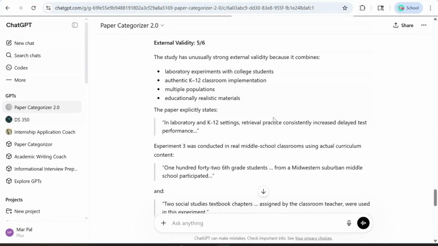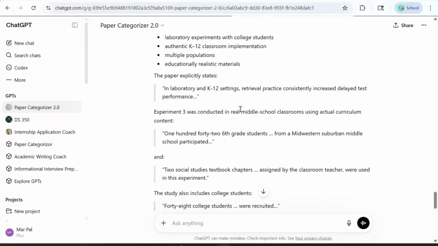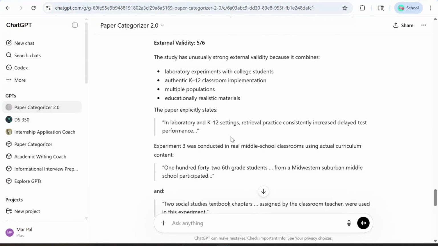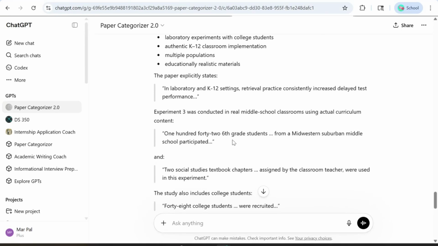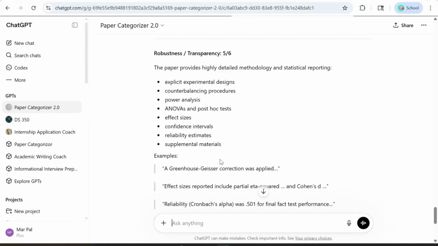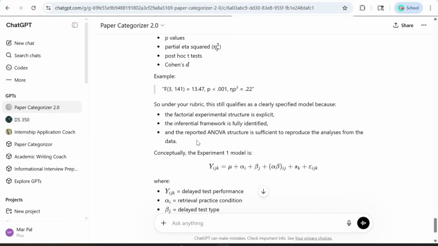Something important to note here is that it looks like this particular paper talks about more than one experiment. Like it says, experiment 3 was just with 6th grade students, while a different experiment included college students. So while this might increase external validity, you also have to be careful with papers including multiple experiments to make sure that it's not overclaiming anything. This paper is really long, and I'm having trouble finding the model, so I'll ask, where is the statistical model? And it confirms that even though it might not be as clearly specified as it could be, it's still enough to reproduce the analyses from the data, if we had it.